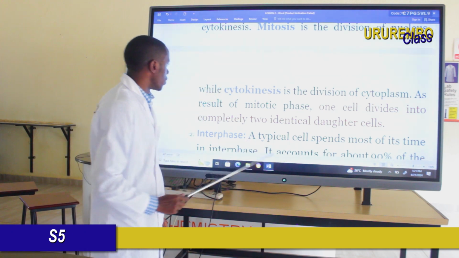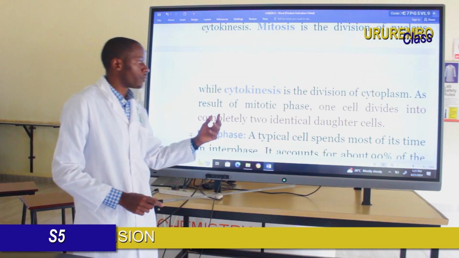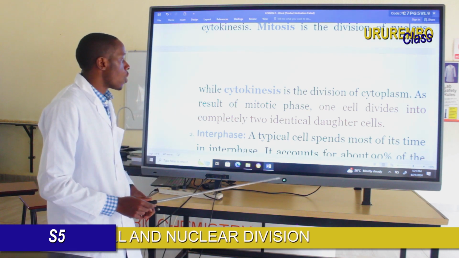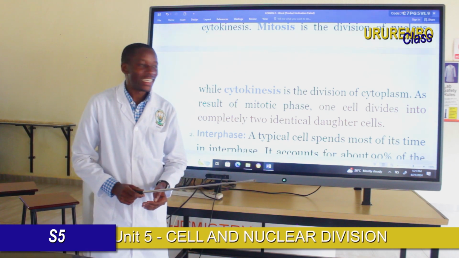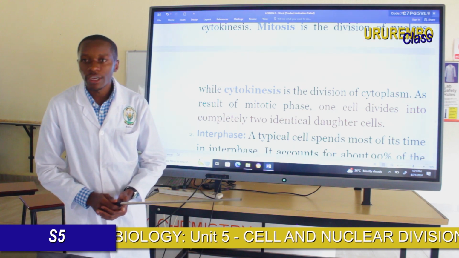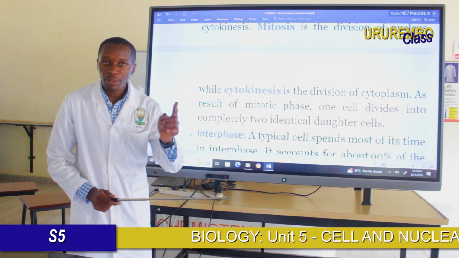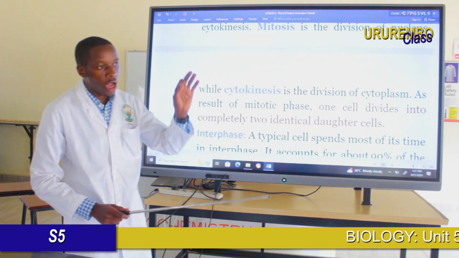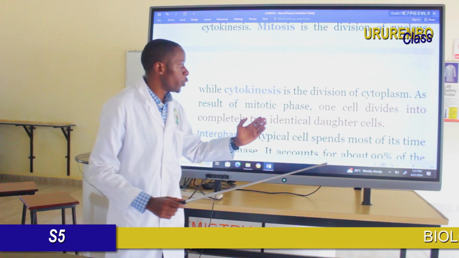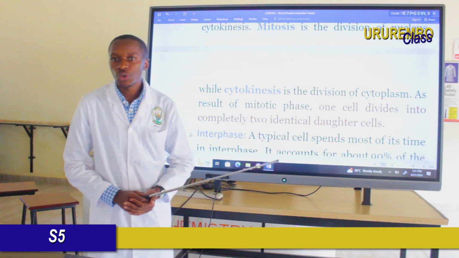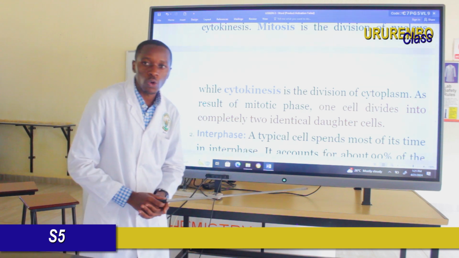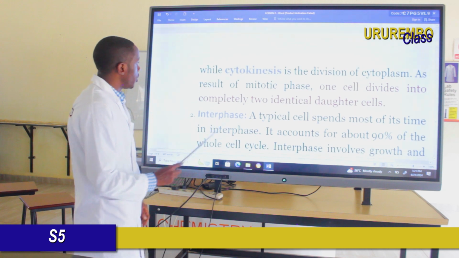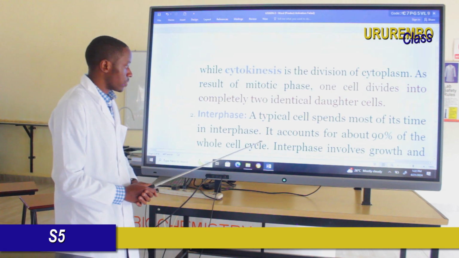Dear students, as a result of the mitotic phase, one cell divides into two completely identical daughter cells. It will be different for meiosis. When you see meiosis, you will see how the reproductive cell produces four daughter cells, non-identical to the parent cell. So we will see that. Let's start by dealing with interphase.